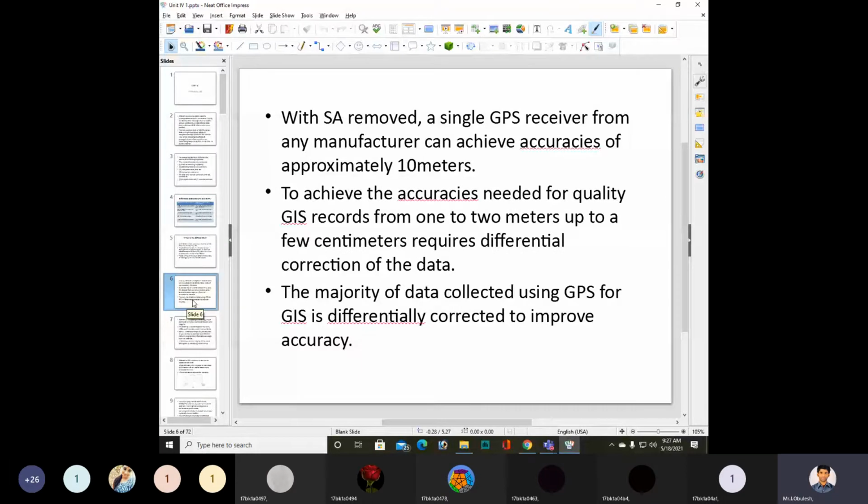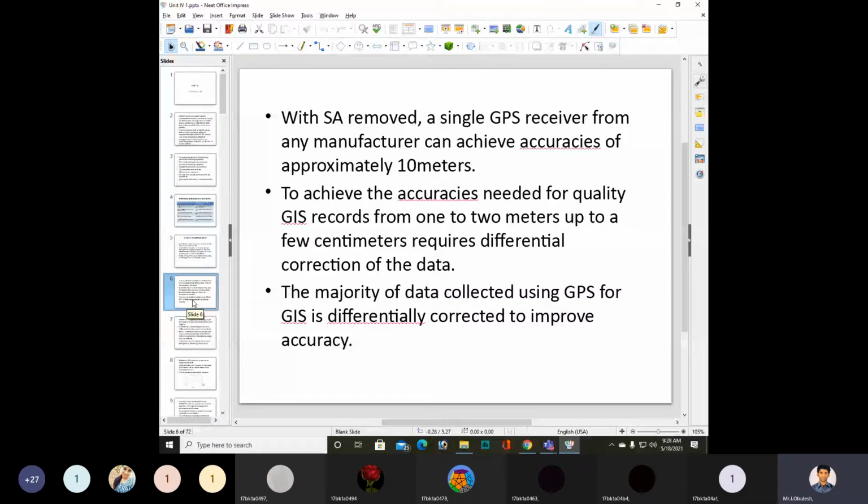With selective availability removed, a single GPS receiver from any manufacturer can achieve accuracy of approximately 10 meters.